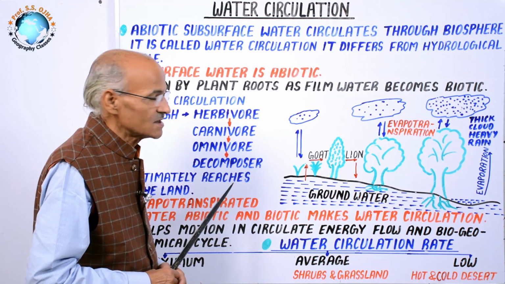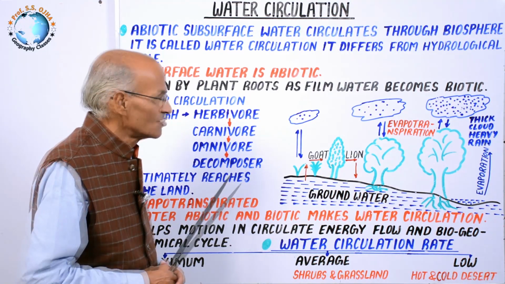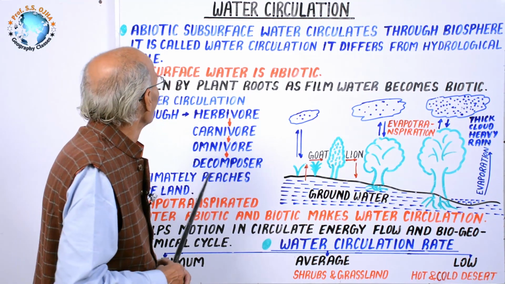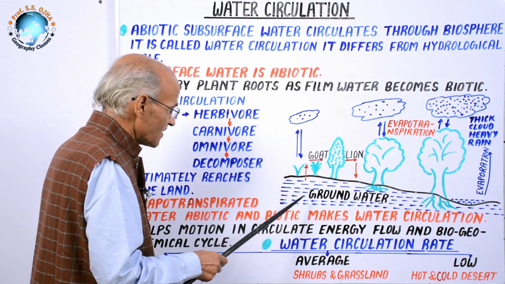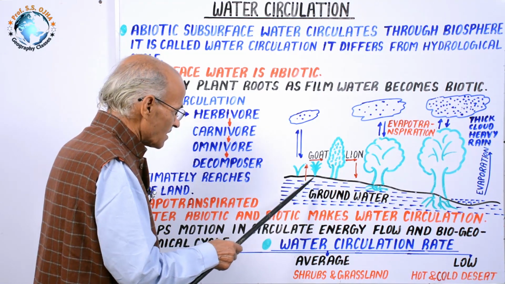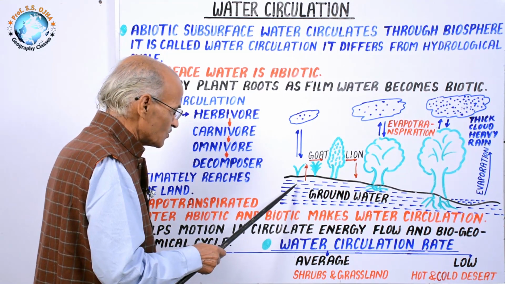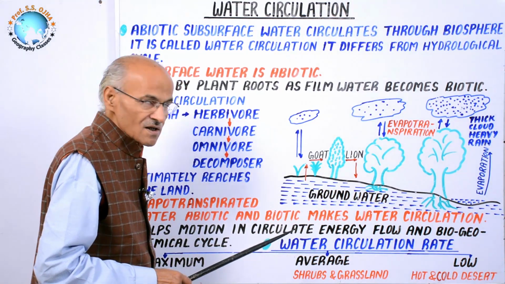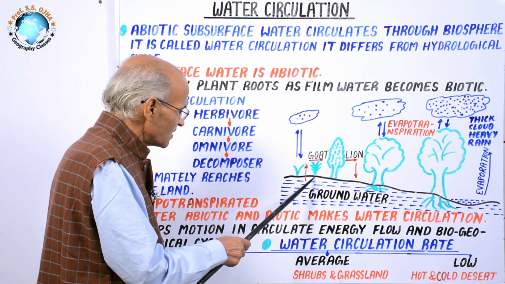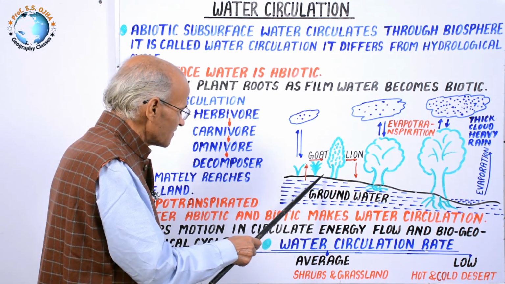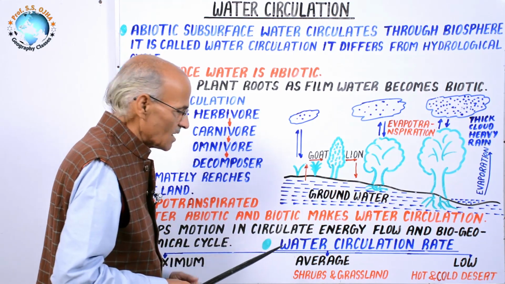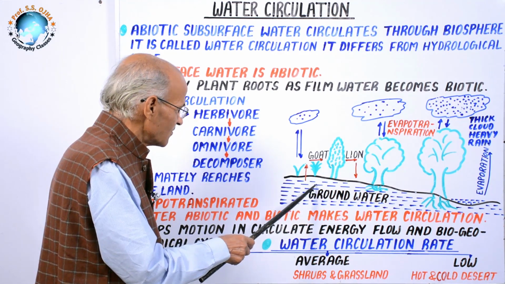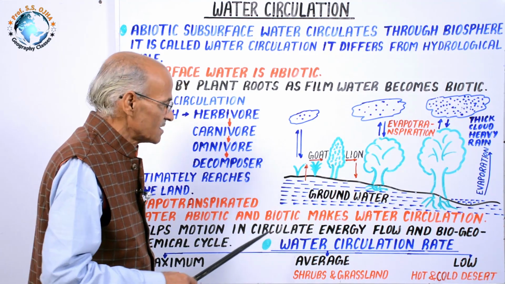Its circulation is of two types: one through the biosphere, the other through the atmosphere. Water circulation starts from the soil moisture or subsurface water. Suppose this is land. Soil has some content of water which is called soil moisture, and this is the surface. Below the surface some aquifers are found where water is stored, and this is fresh water. How does it circulate? Let us study.